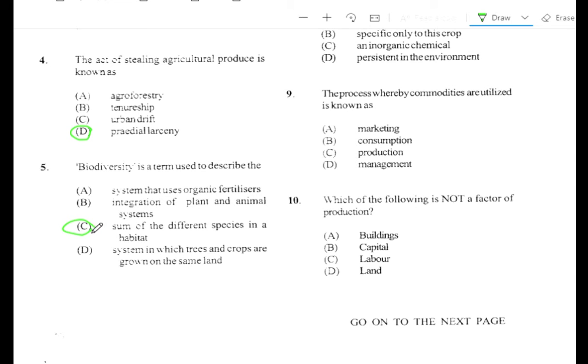So remember that biodiversity means different organisms. So it's a total amount of different organisms that live within a habitat. A habitat is a natural home for organisms.